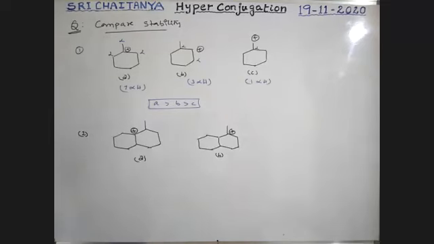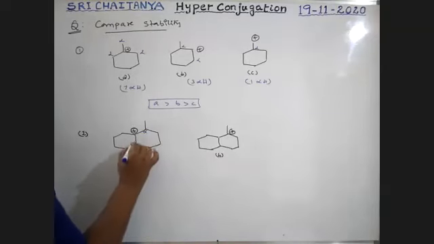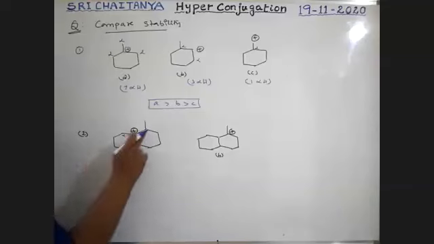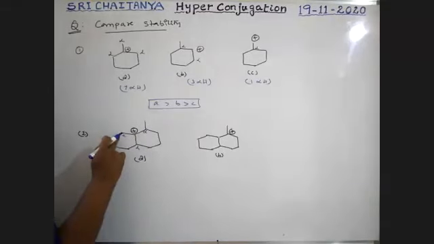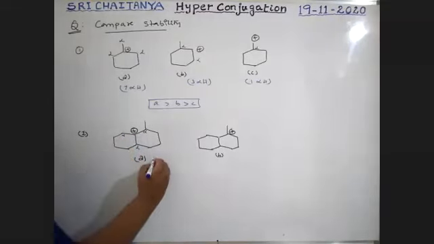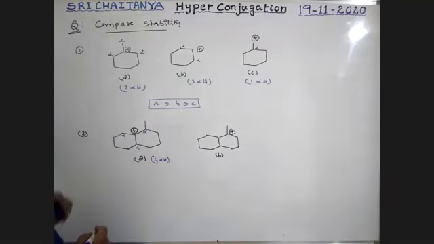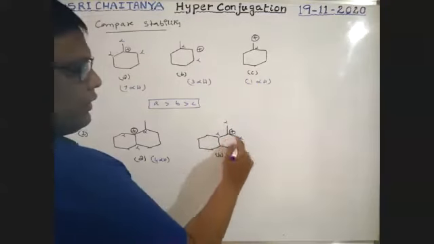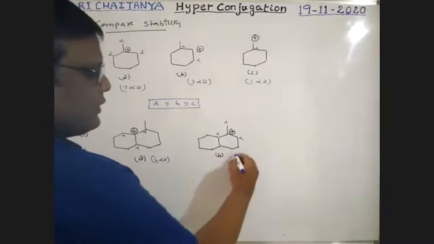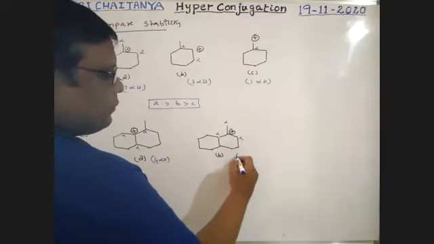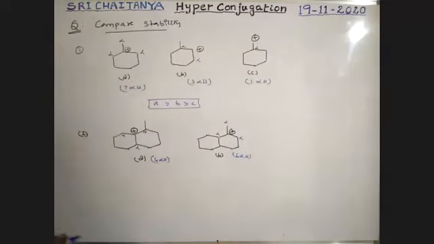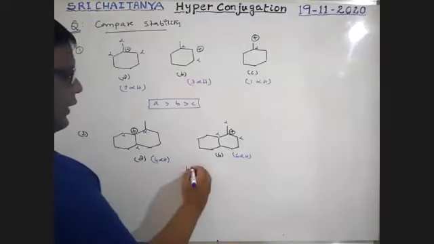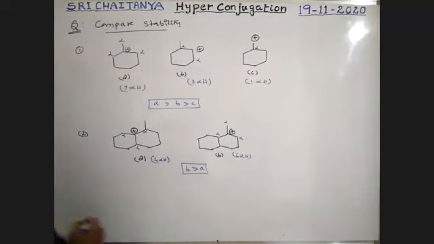Yes, good. See here. For this, this is alpha, this is alpha, this is alpha. Here one, here one, here two: 1, 1, 2, 4 alpha hydrogens. For this, this is alpha, this is alpha, this is alpha. Here 2 plus 3, 5 plus 1, 6 alpha hydrogens. Therefore, B greater than A is the answer. Next.